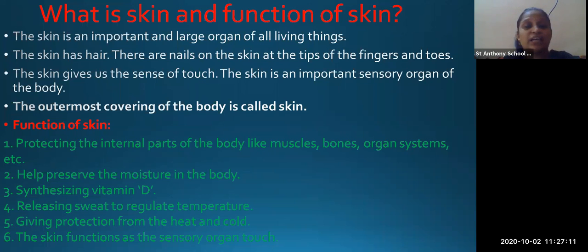Then protection from heat and cold. So skin also protects you from heat and cold things. So if the thing is hot, you don't go and touch it. Okay. Previously, only by touching you could feel, अरे ये hot है, इसको हाथ नहीं लगाना चाहिए. Or by seeing also you can see that अरे it is hot, so we cannot touch that thing. The skin functions as the sensory organ of touch. So it is a sensory organ. So this skin is important for our body.